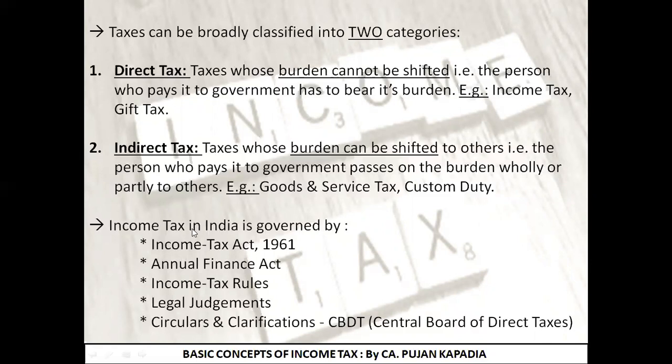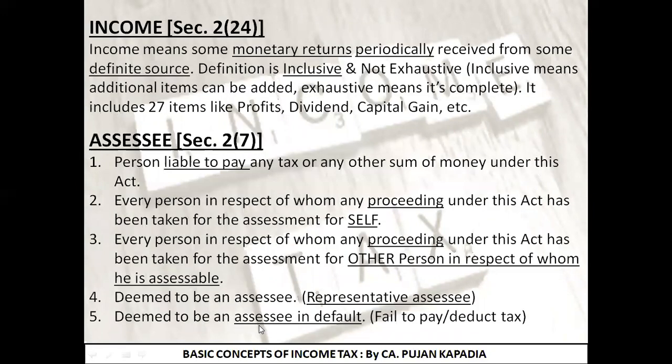Post which we took care of the fact that there is income tax in India, but what are the things that govern income tax in our country? So we read the Income Tax Act 1961, Annual Finance Act, rules, judgments, and circulars and clarifications. Moving ahead, I told you that you are supposed to learn the sections along with the subsections. And I gave you the clue that all the definitions that we are going to study in this particular chapter are defined under section 2. So it will be easier for you to at least remember the number of this section.